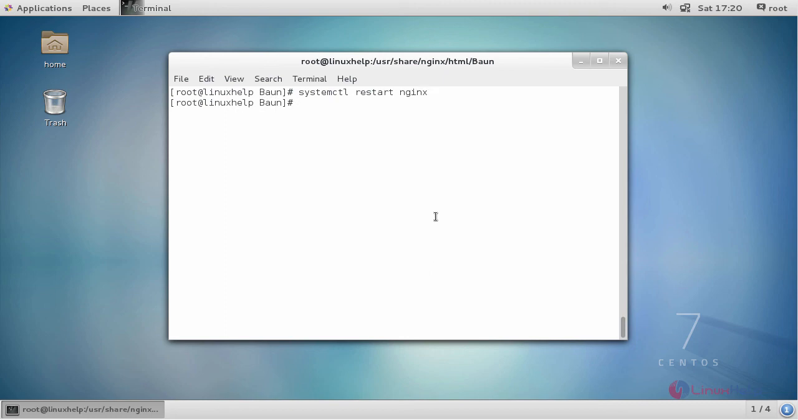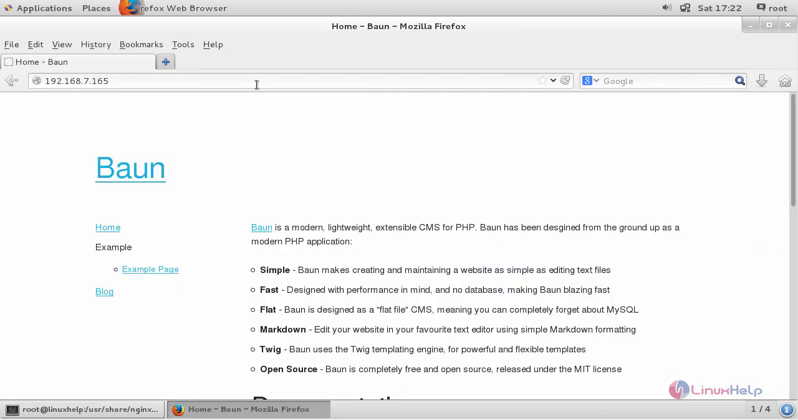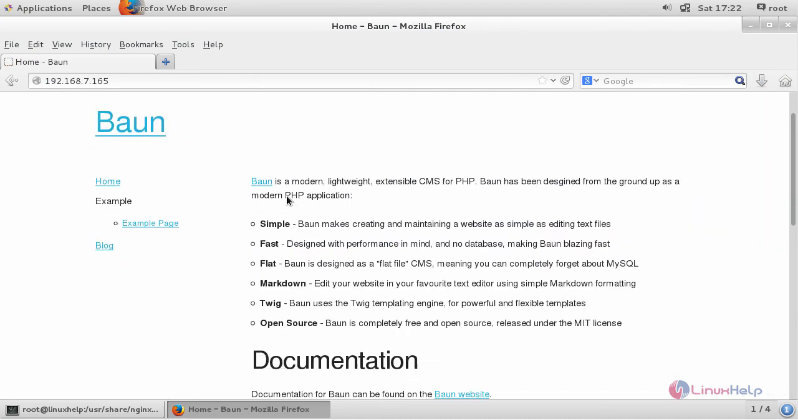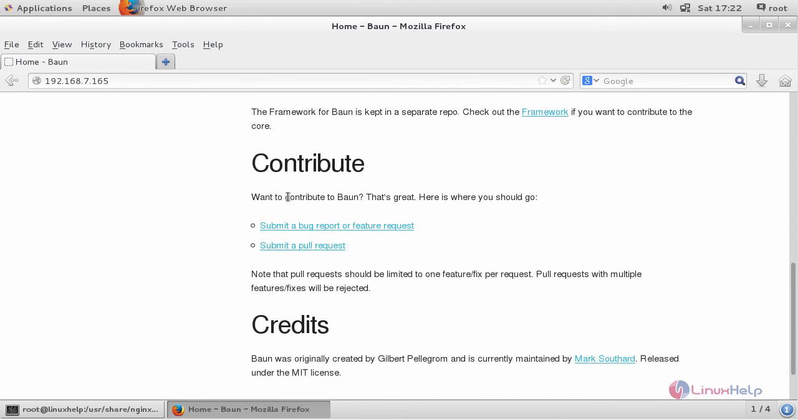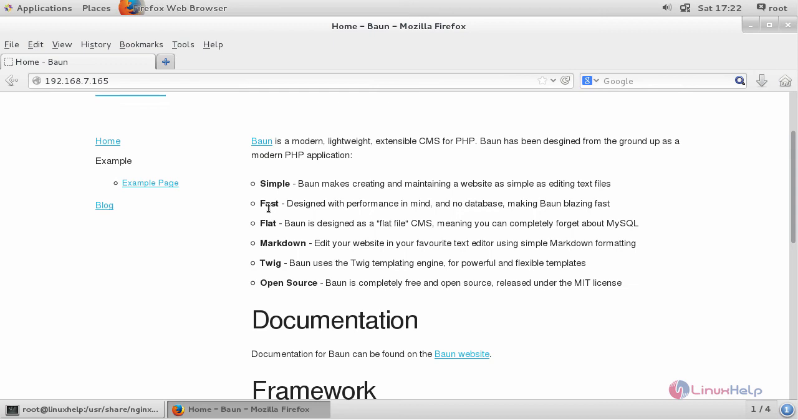Now switch to your browser and enter your machine's IP address. And this is the Baun CMS homepage. You can see all the details regarding your CMS. And thus we have installed Baun CMS using LEMP on CentOS 7.